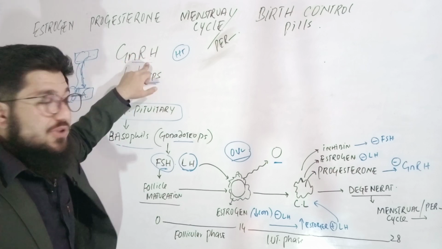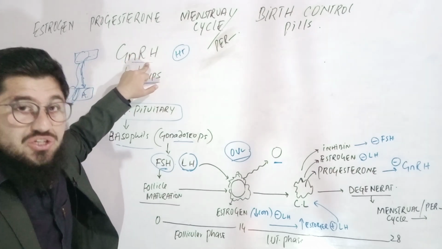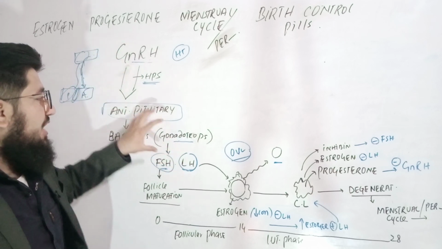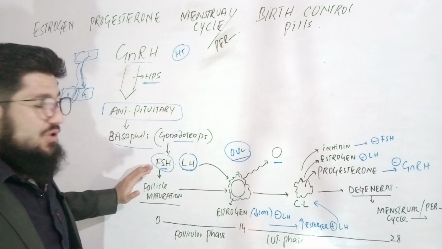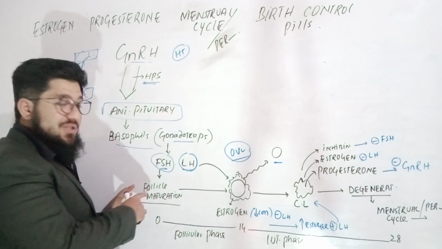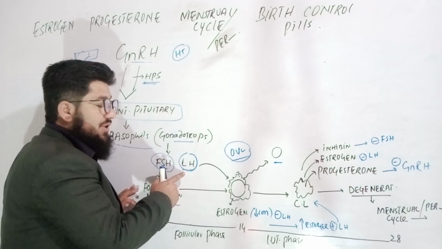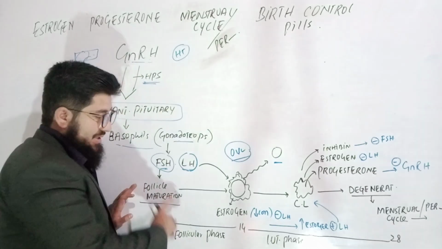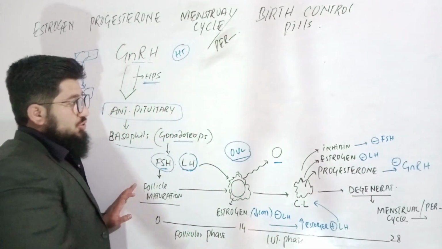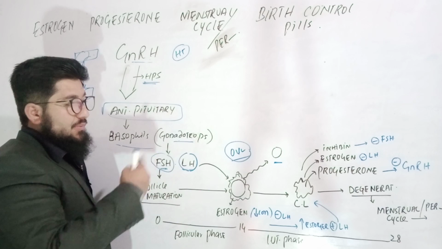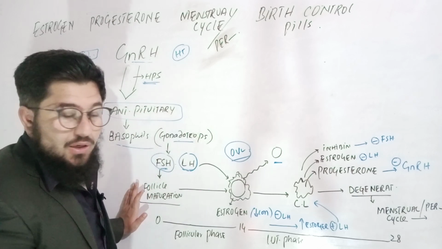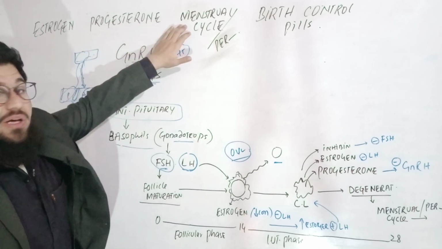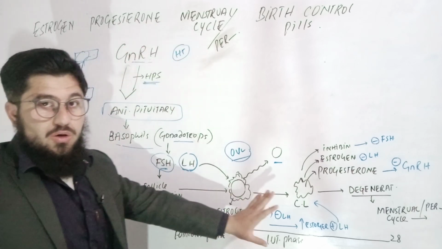So if the stimulation of the gonadotropin releasing hormones is increasing, this will cause the stimulation of the gonadotropes in the anterior pituitary, which will again release follicle stimulating hormone, which will again start the maturation of the follicles, and luteinizing hormone will cause the ovulation, and again there will be the release of all these, and the cycle will go again this way. This is how cyclic pathway is actually happening. Got? This is the entire pathway, entire mechanism regarding estrogen, progesterone, and menstrual cycle or periods. So this is how all these happen.